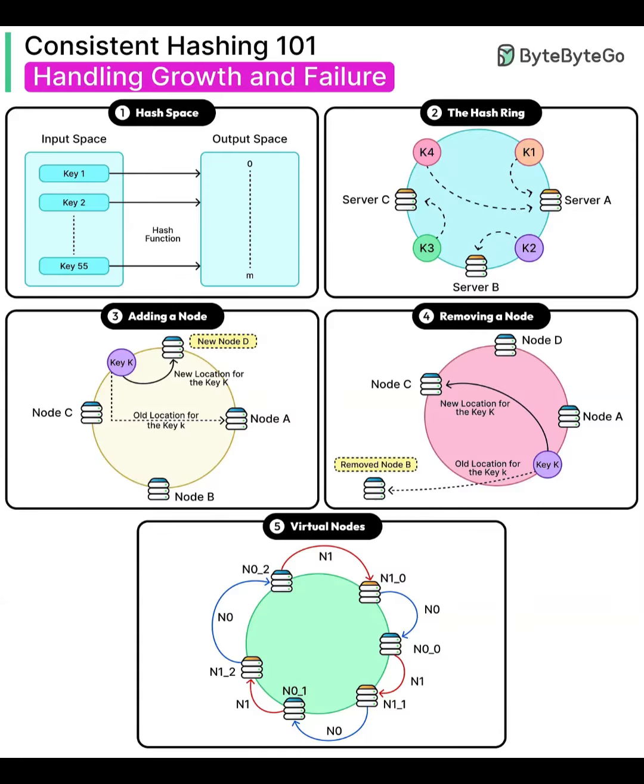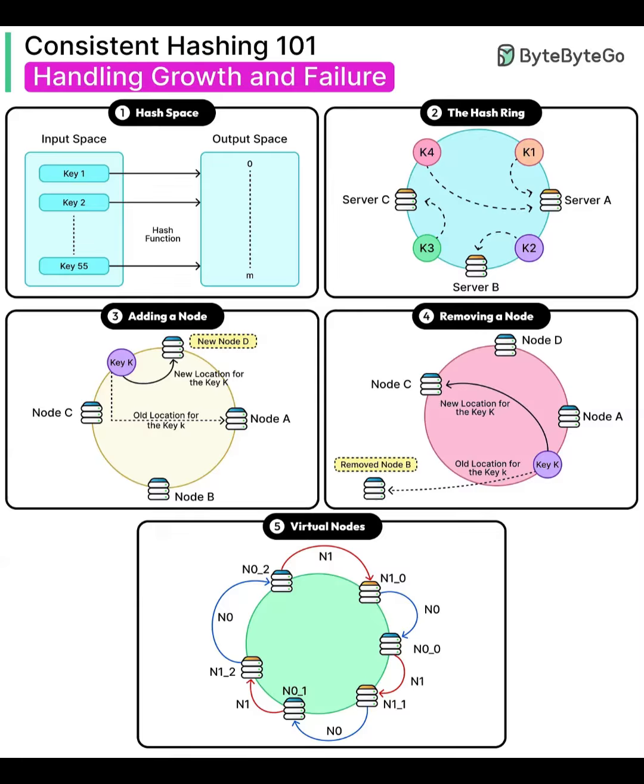Operational tips. Choose a stable, fast hash, e.g. xxhash, murmur, and a large ring space to minimize collisions. Use per-node salts to randomize placements. Don't rely on raw IPs alone. Replicate each key to the next R-1 nodes clockwise. Reads can use quorum from any replicas. Writes can use write quorums for durability.